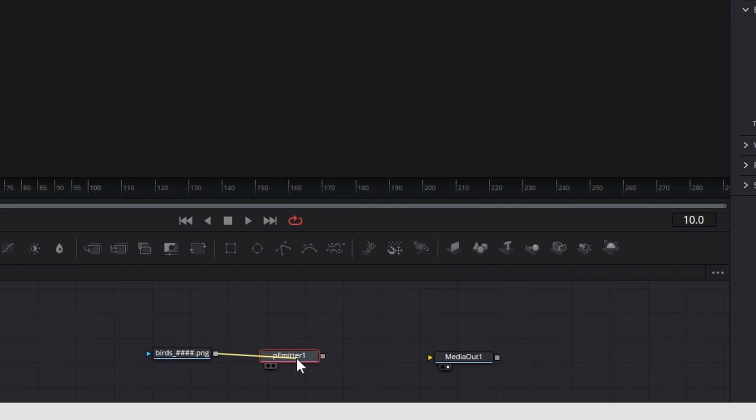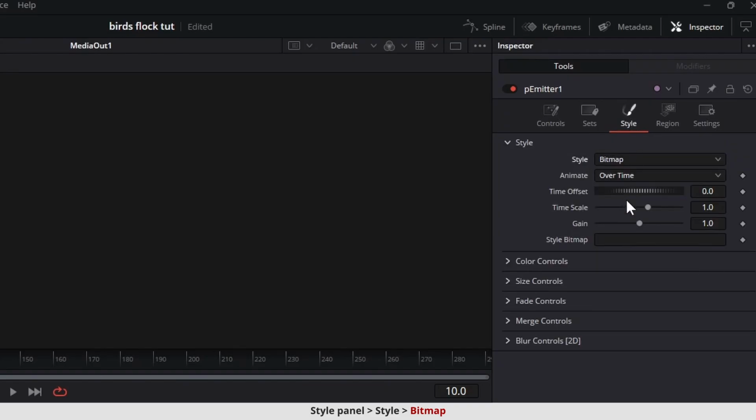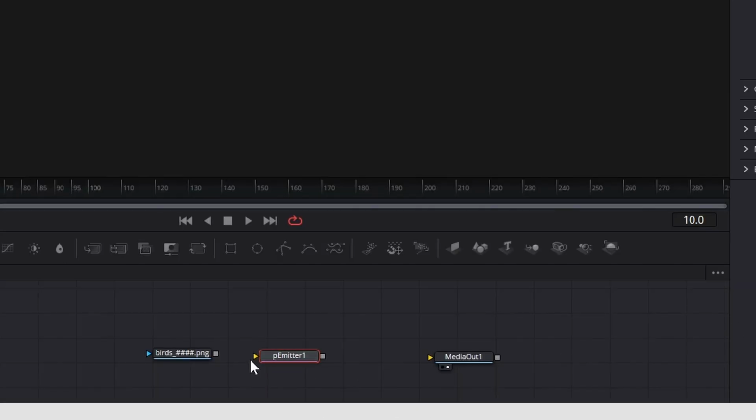To be able to connect it to the loader node, go to Style panel. Change the style to bitmap. Now the emitter node can recognize image input. To see the particles, add a pRender node.